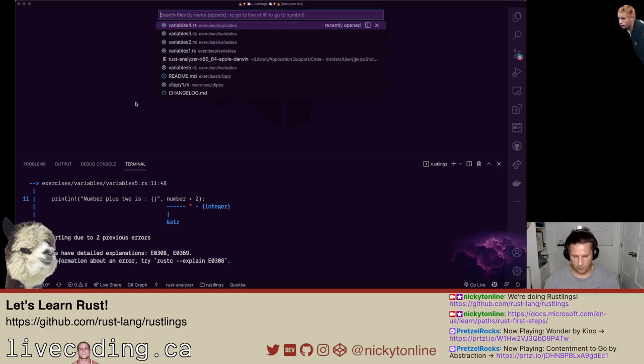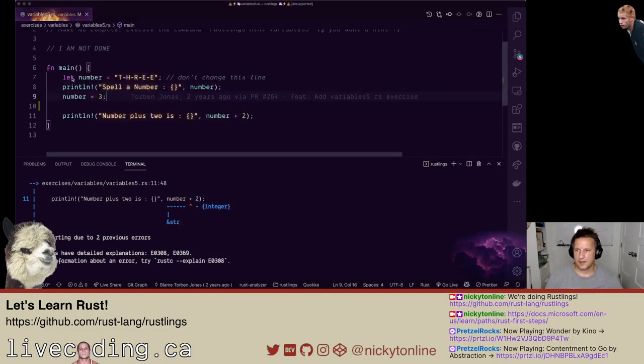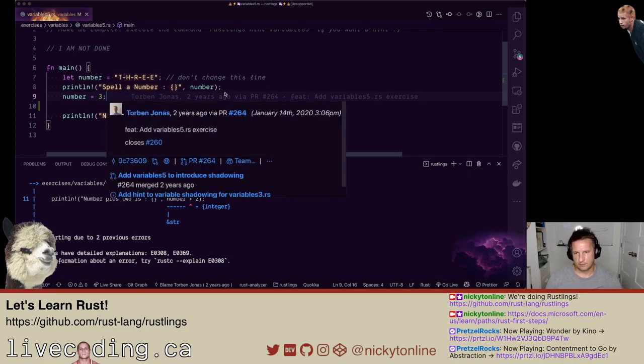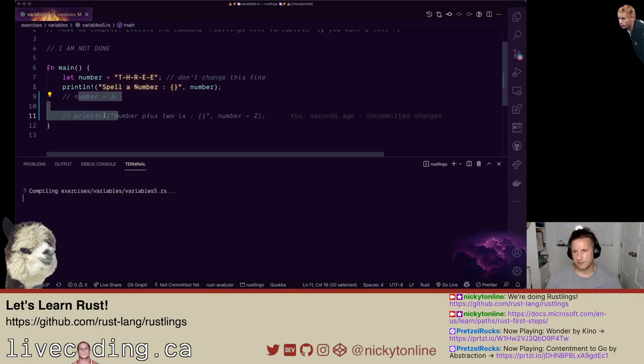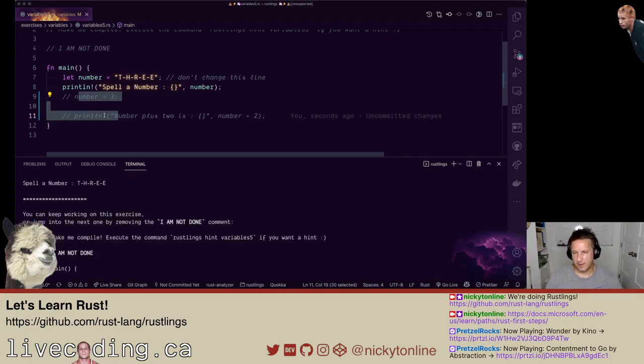Let's open up variables 5. Okay, we're saying let number equal to the string 3. It's saying don't change this. And then it says print, spell a number, and then it will output 3. Because if we comment this out for a sec and save that, it's going to compile successfully, and it spells out 3, which is expected.